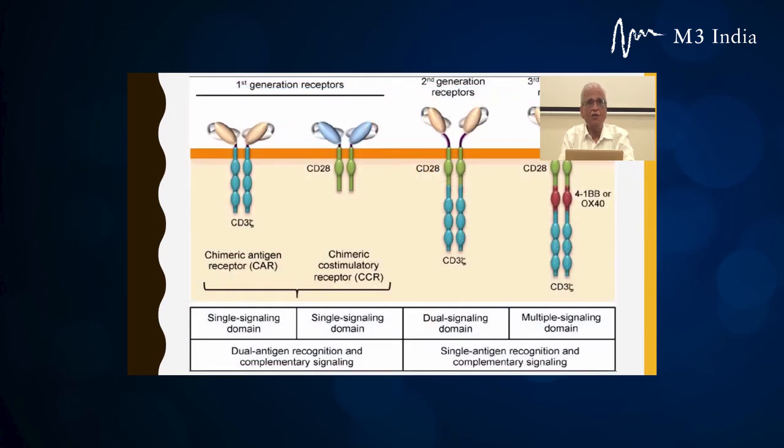Initially, we started only with the external domain. Slowly, we realized that we needed something more, and therefore the endodomain was added, and over a period of time, third generation receptors include not only the signal for the endodomain but double signals.